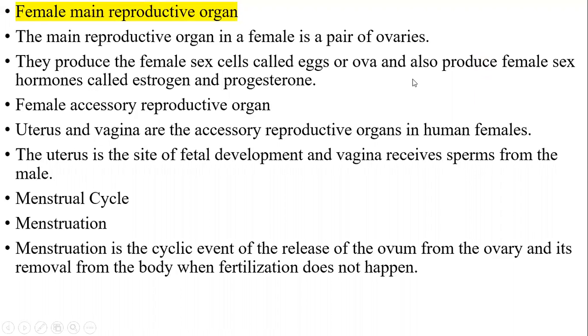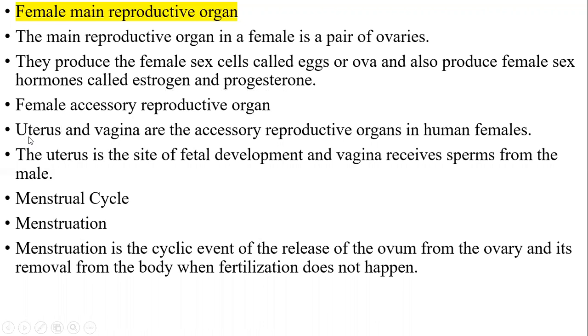estrogen and progesterone. In males, the hormones are called androgen and testosterone. Here, estrogen and progesterone. See the suffix? In males, it's androgen. In females, it's estrogen. Gen is a suffix, common for both. In male, testosterone. Sterone. Here, in females, progesterone. Sterone is a suffix.